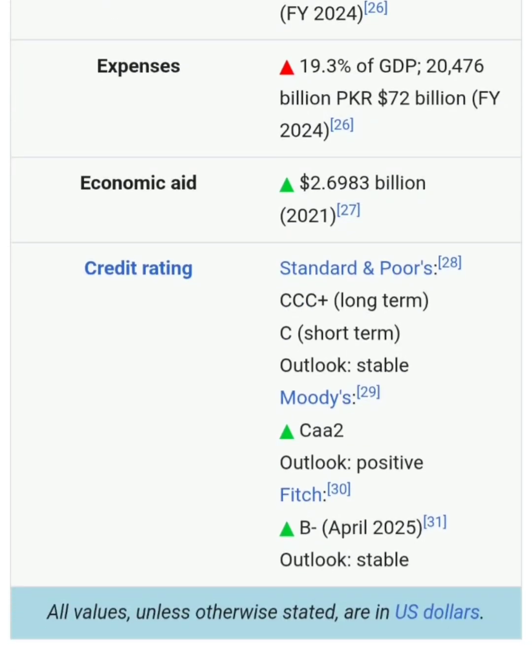Economic aid. Total economic aid is almost 2.6 billion US dollars. This data is from 2021, but in 2025 almost the same economic aid would be received.